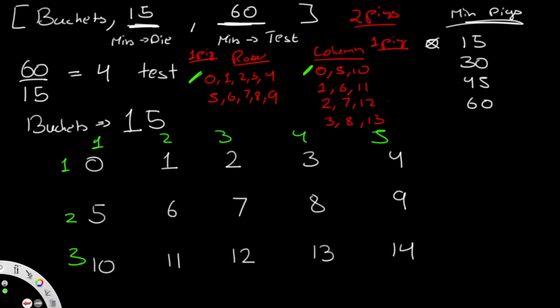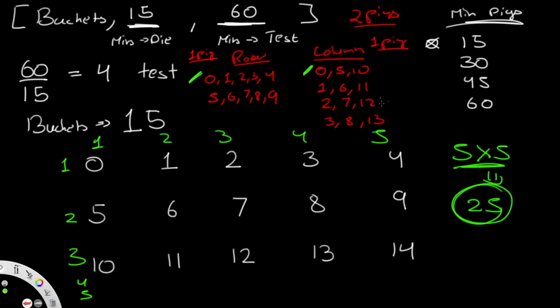So to get the most out of 2 pigs, it would be in a condition where we actually have 5 columns and 5 rows. So by having 5 by 5, which actually amounts to 25 buckets, we're going to get the best result using 2 pigs. In other words, we'll have the most efficiency. But after we go past 25, we cannot use 2 pigs anymore. We are going to need more than 2 pigs.